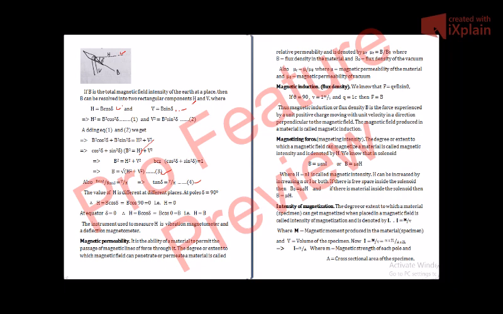If there is free space inside the solenoid, then B naught is equal to mu naught H, and if there is a material inside the solenoid, then B is equal to mu H.